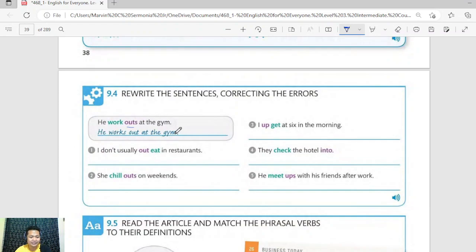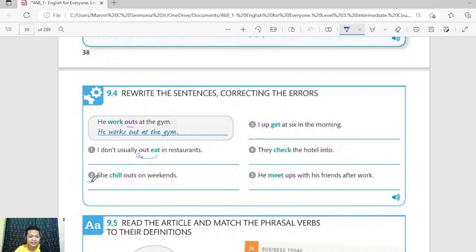All right, so let's check. Number one, I don't usually out eat in restaurants. The answer is I don't usually eat out in restaurants. Okay, the verb should come first before the particle.